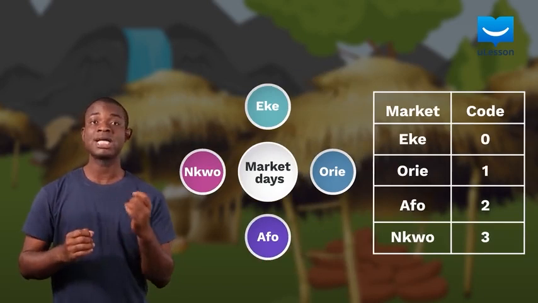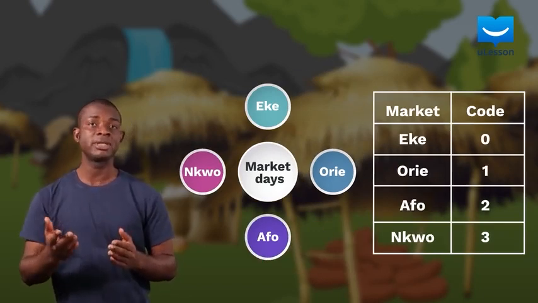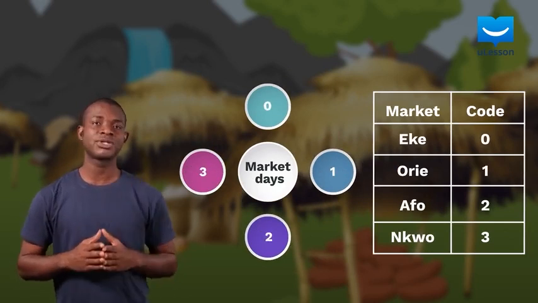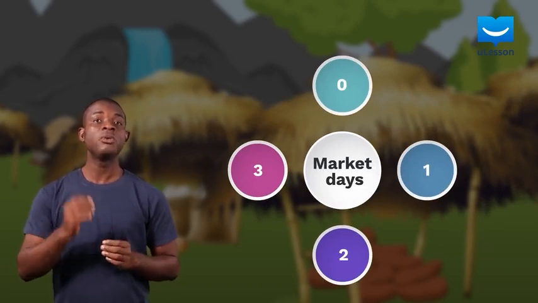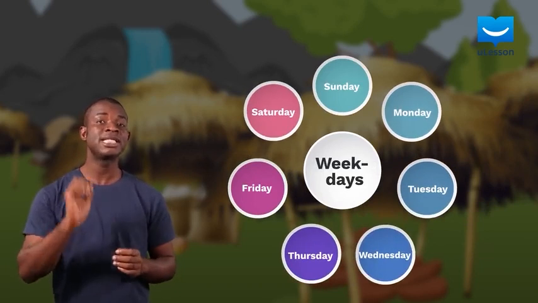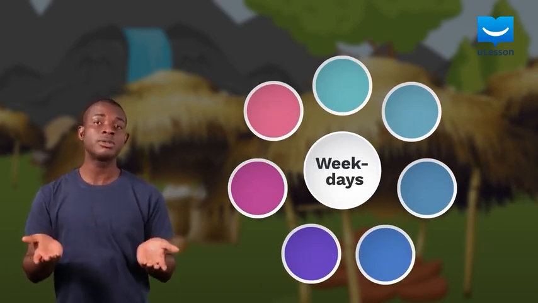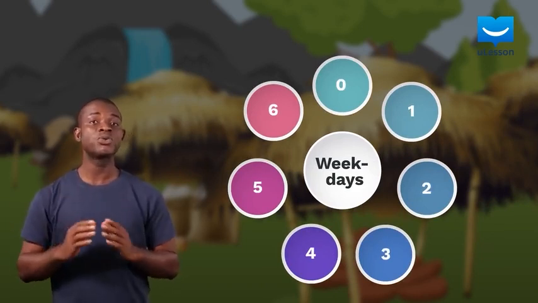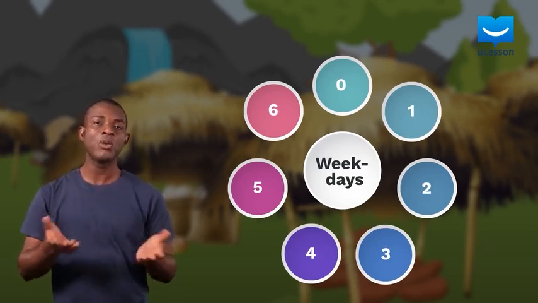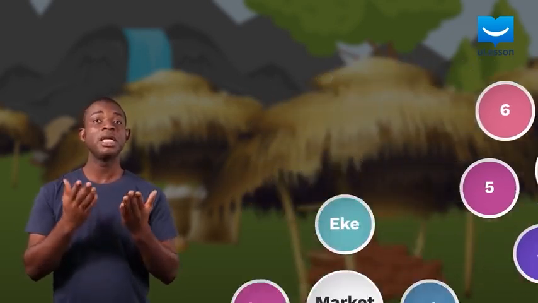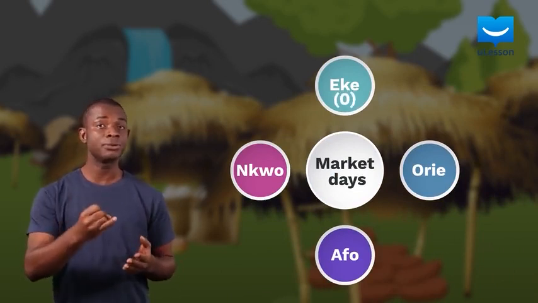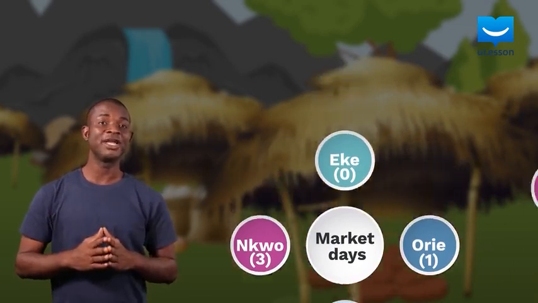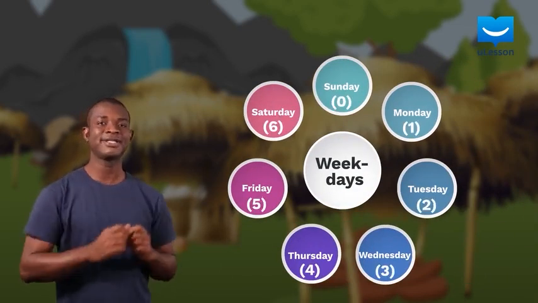We can also use numbers as codes for the market days instead of their names, as shown in this table. This can also be represented in the circle we saw earlier. In the same vein, we can show the days of the week using a similar circle for each day of the week or with codes, just like you have. You will notice that the number of digits in the 2 examples we have used conform to the number of items we are dealing with. For example, in the Igbo market days, we have 0, 1, 2, and 3, while for the days of the week, we have 0 to 6.